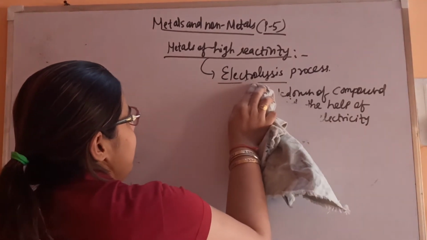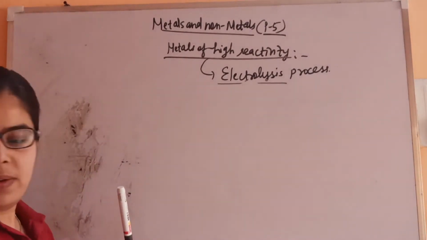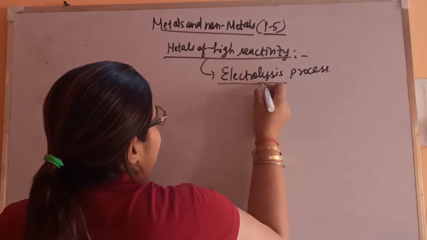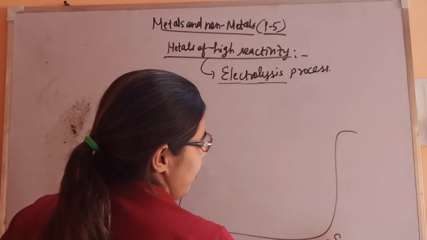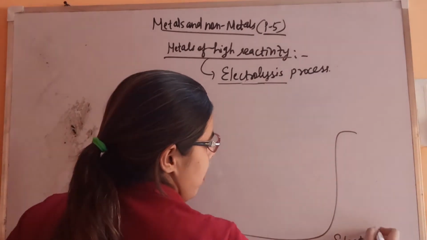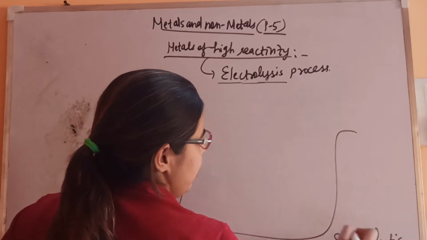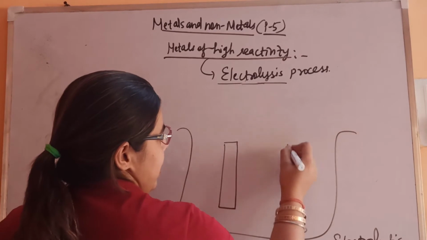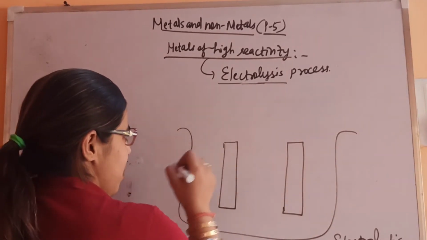In the electrolysis process, so many things are required. So what are those things? Let's see. First of all, the tank in which the electrolysis takes place. This is known as the electrolytic tank. In it we will take two electrodes of the metal which has to be purified, which has to be extracted.